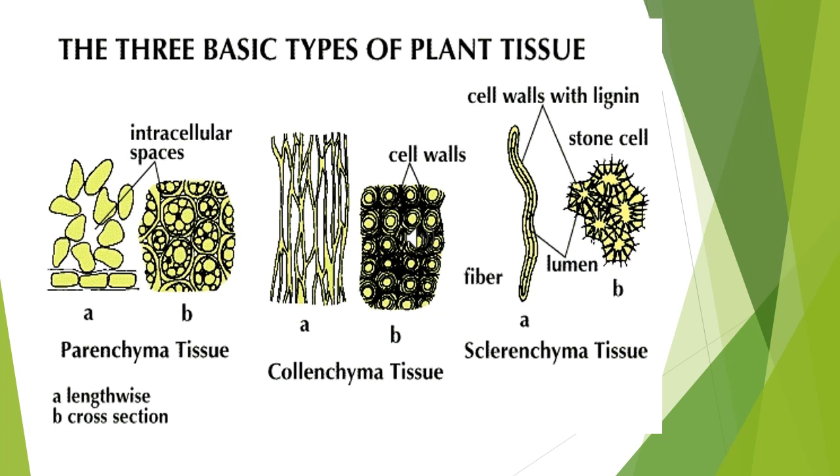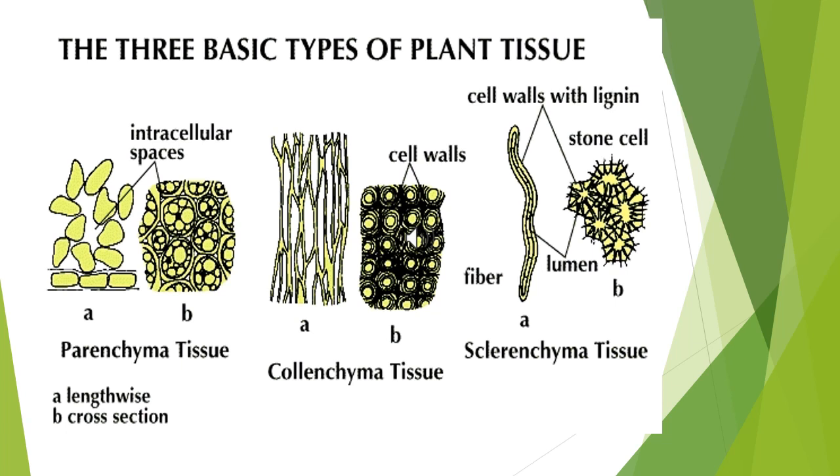The permanent tissues are divided into 2 categories. So the simple tissue and complex tissue. Simple means very simple structure. All the simple cells are almost the same. So the simple tissue is subdivided into 3 types: parenchyma, collenchyma and sclerenchyma.